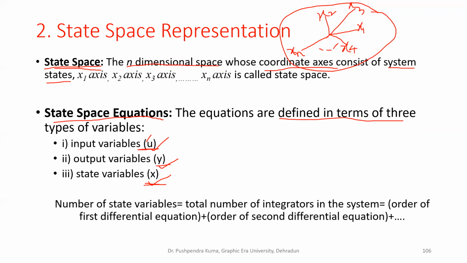It is important to understand that the number of state variables, as I told you, there will be n state variables. That will be equal to the total number of integrators in the system. If you know how many integrations are required in the system, that will be equal to your number of state variables.